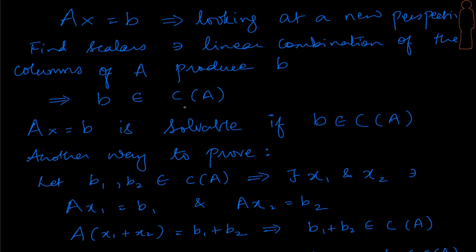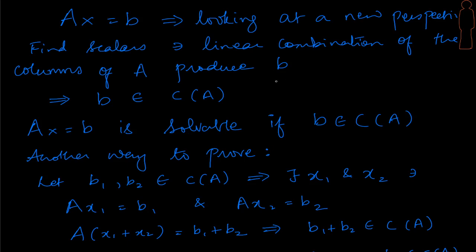Right? So think of the z equals 0 plane, the xy plane, and pick up any two vectors. We know that any linear combination is going to remain in the xy plane. So think of a vector that's coming out in the z direction. Obviously, there is no solution for it. Why is there no solution? Because all linear combinations of them cannot produce this vector that's coming out on z, because it does not belong to the column space of A. So that's what we are saying. We are saying Ax equals b is solvable if b belongs to the column space of A.